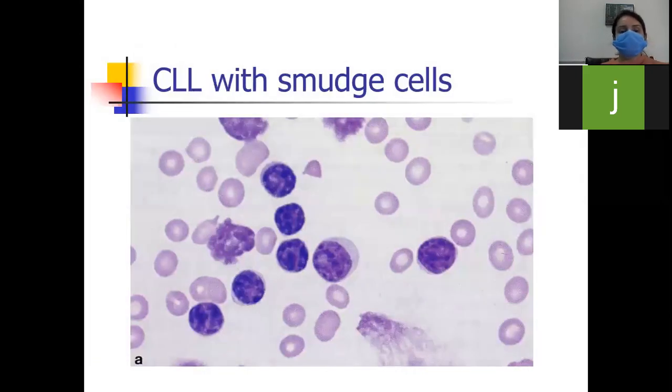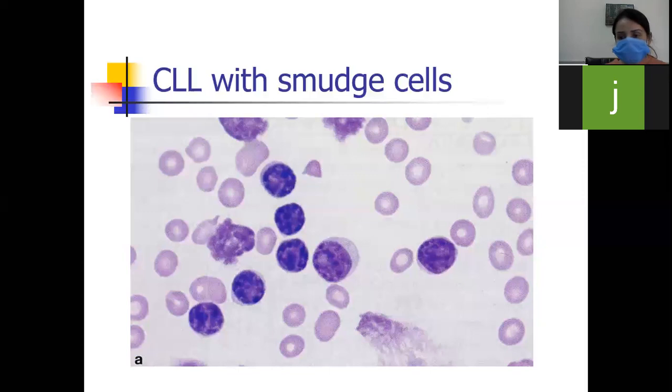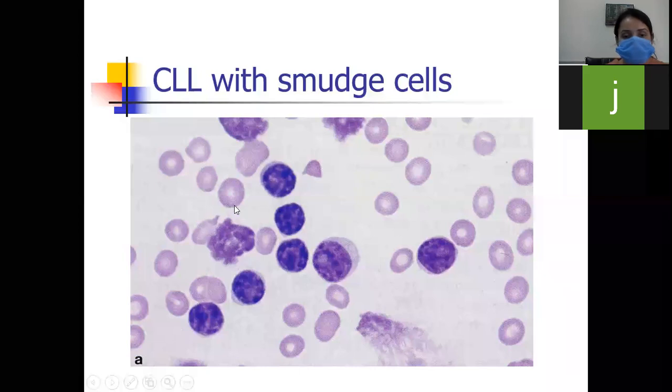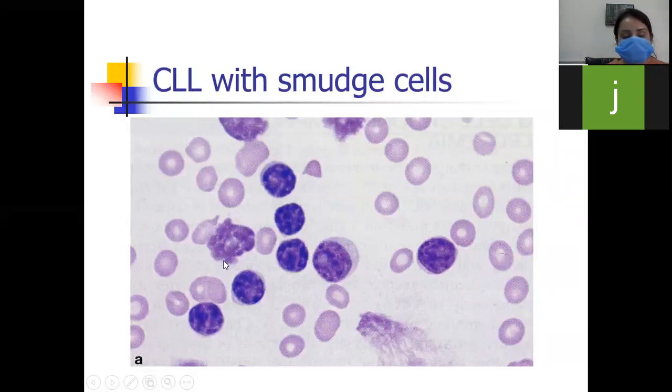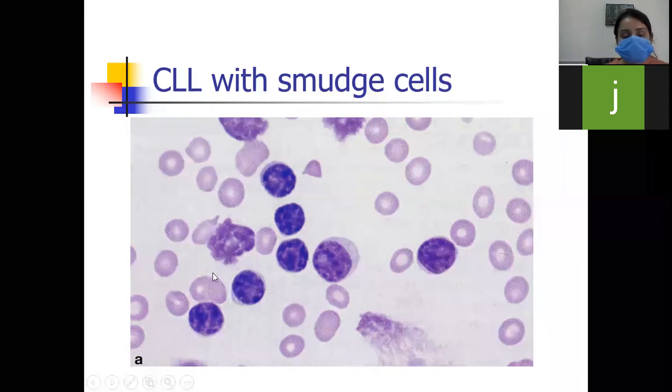So this is a picture of CLL with smudge cells. I will show you where the smudge cells are. Can you see my arrow? The smudge cells, you can see these are lymphocytes, but these are fragile lymphocytes. You can say their shape is not proper, and their shape is distorted due to fragility. So these are the smudge cells.